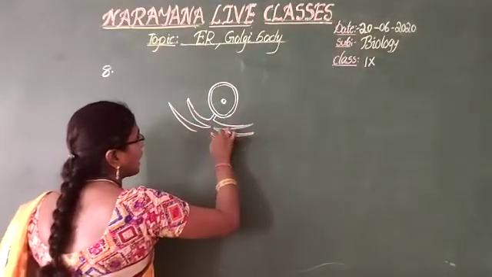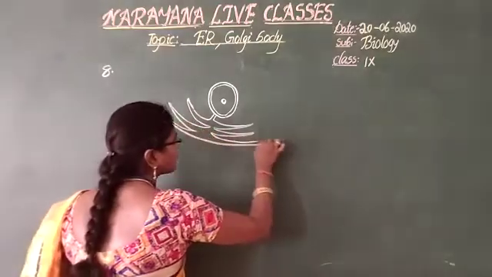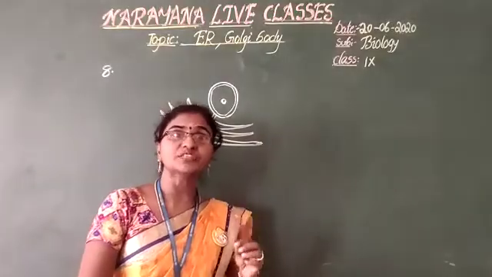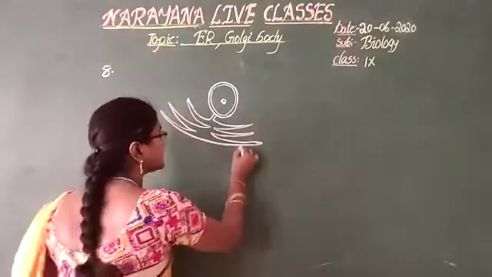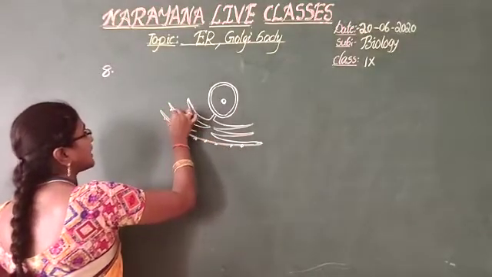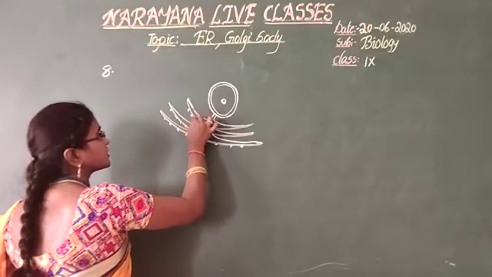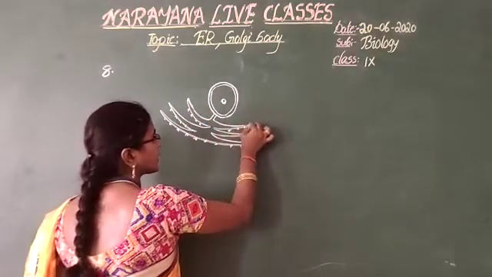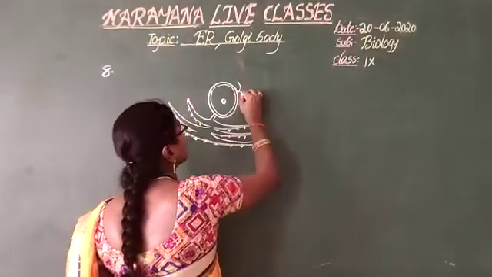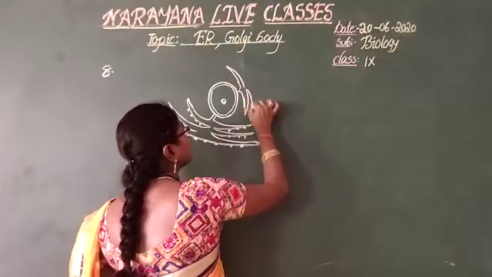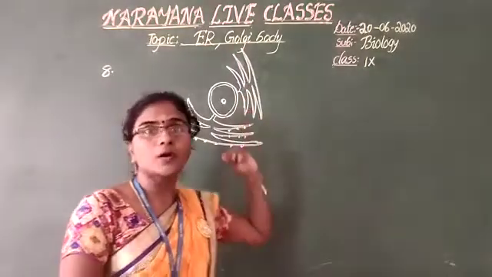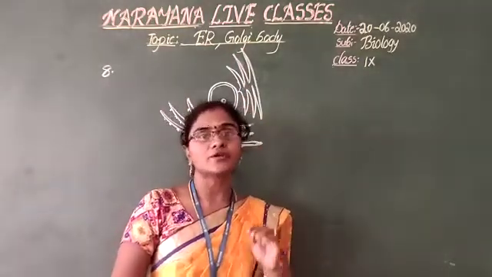If you observe the endoplasmic reticulum, some parts of it attach with ribosomes. These are called rough endoplasmic reticulum. These are attached with granule-like structures called ribosomes, so these are called rough endoplasmic reticulum. On the other hand, some endoplasmic reticulum does not contain any ribosomes. These are called smooth endoplasmic reticulum.